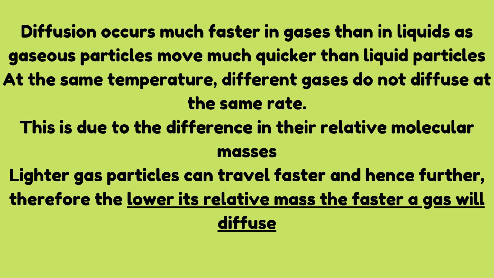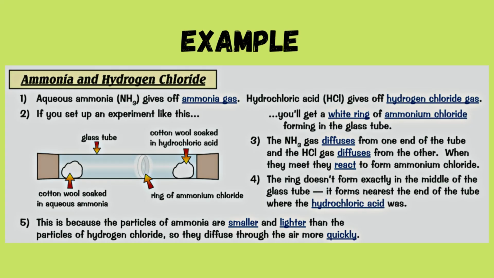At the same temperature, different gases do not diffuse at the same rate. This is due to the difference in their relative molecular masses. Lighter gas particles can travel faster and hence further. Therefore, the lower its relative mass, the faster a gas will diffuse. This is an example for that.